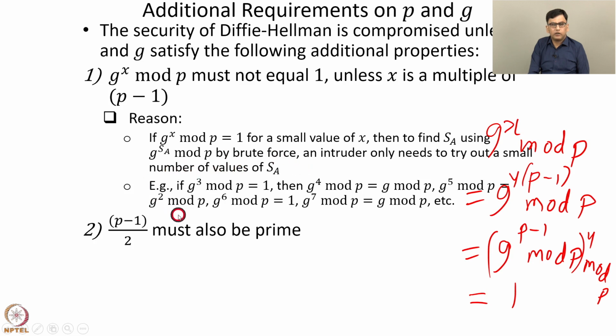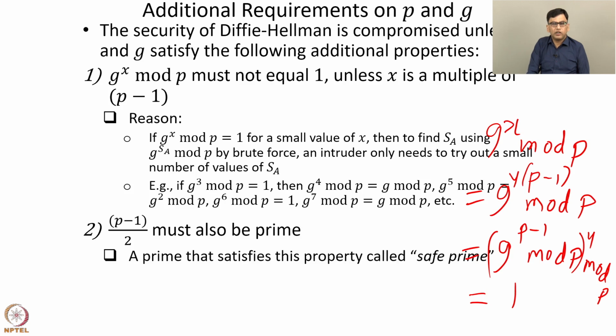Another property that must be satisfied is that (p minus 1) by 2 must also be a prime. So apart from p, (p minus 1) by 2 must also be a prime. A prime that satisfies this property is called a safe prime. For example, consider p equals 7. (7 minus 1) by 2 is 3, which is also prime. So 7 is a safe prime. Consider p equals 11. (11 minus 1) by 2 is 5, which is also a prime. So 11 is also a safe prime.